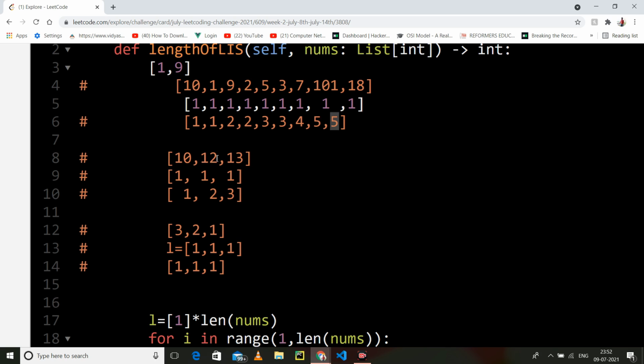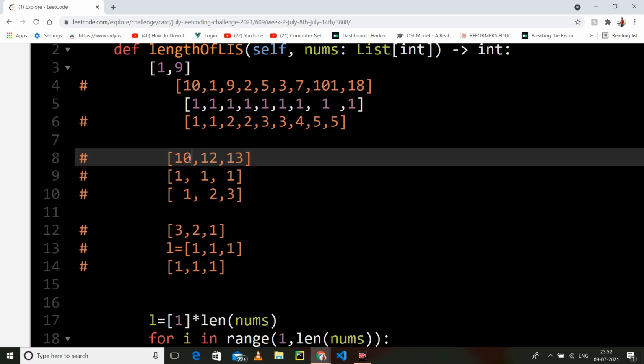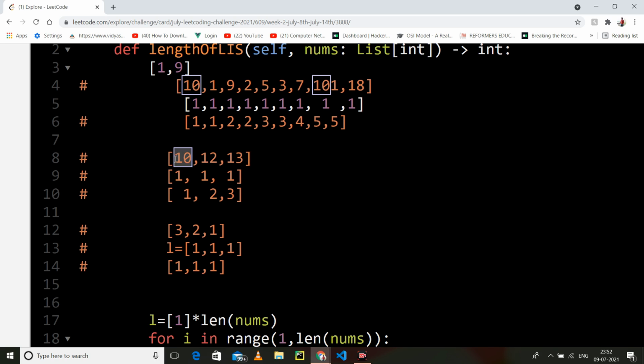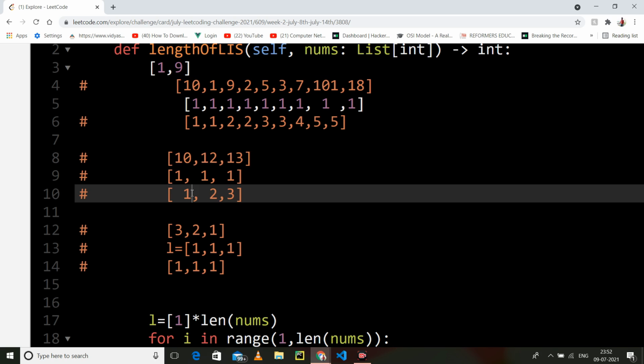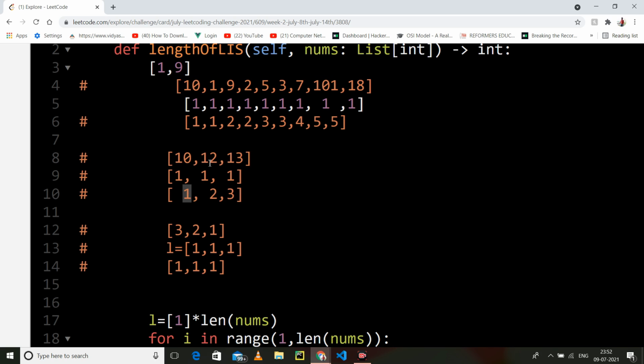So if we have this 10, 12, 13, what will we do? We will just initialize our array. Now we will start from here, because 10 is already an increasing subsequence and it is a starting element, so we cannot make it 2, 3, 4 any way. So we will start from here.